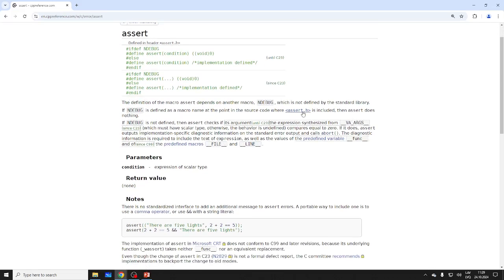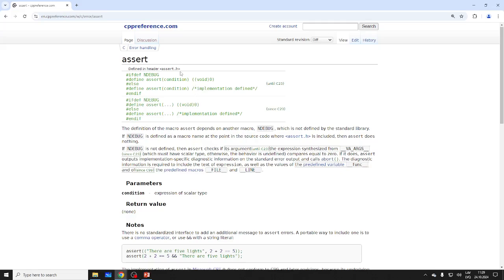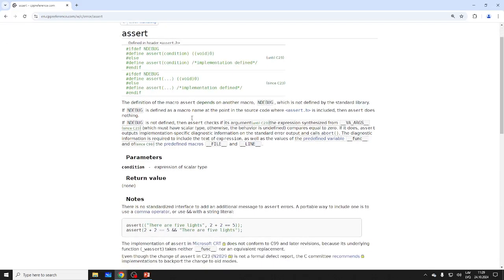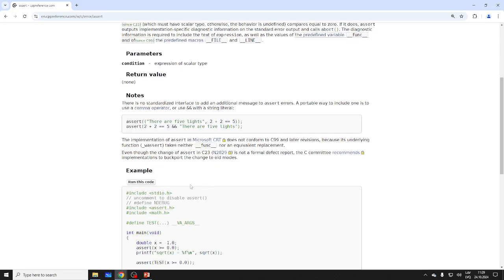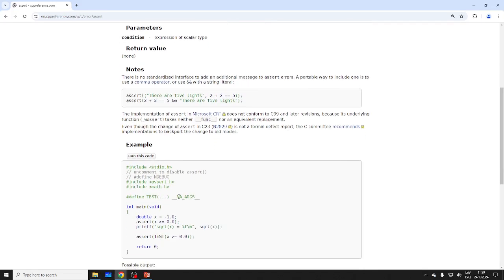I was using cassert, maybe I should use assert.h, not cassert. Maybe that's what it is. Condition, void 0 if not debug, else define. This new one has slightly different language. Okay, assert.h.